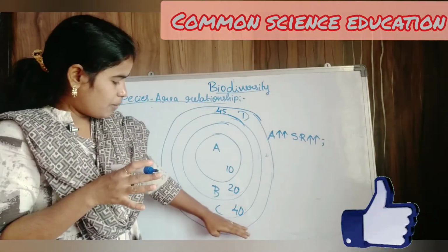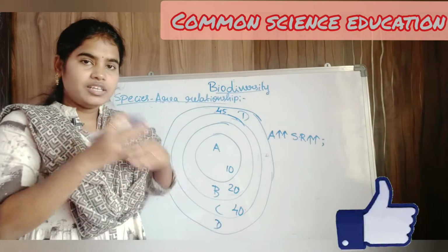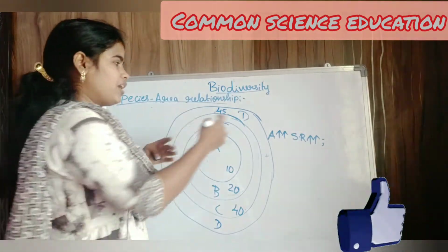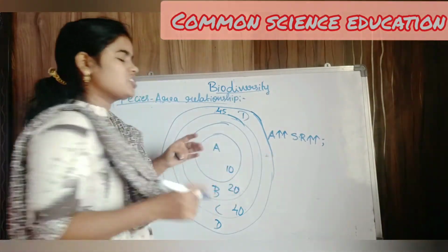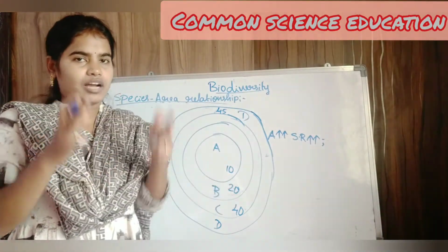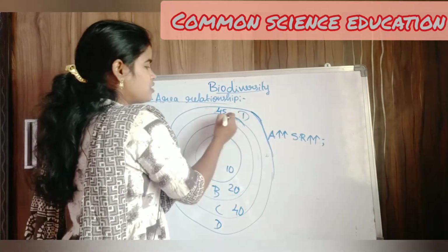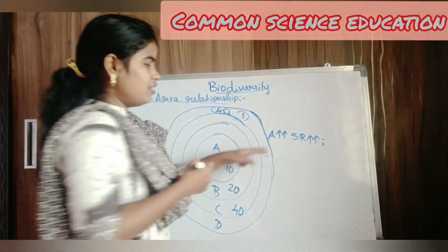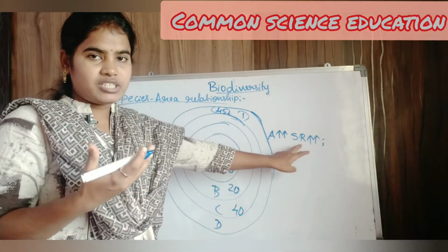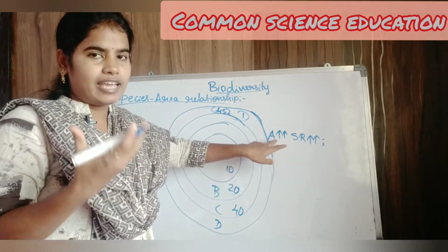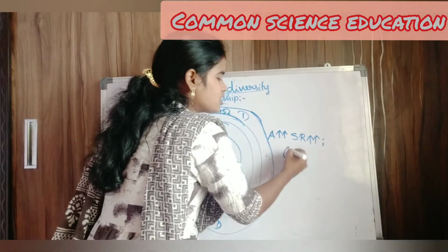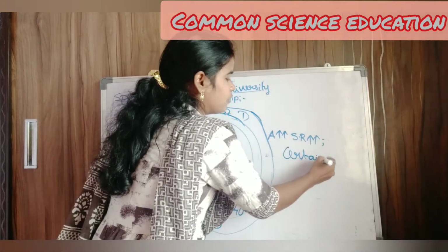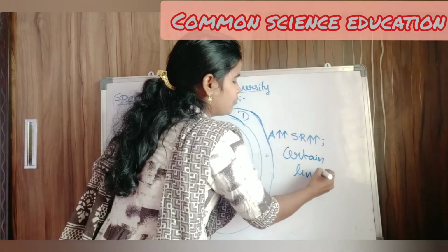If we compare the situation up to C, there is a drastic increase, but when we increase our research area beyond C, that means up to D, the number of species is only 45. So there is an increase in species richness if we increase the area, but up to a certain limit only.